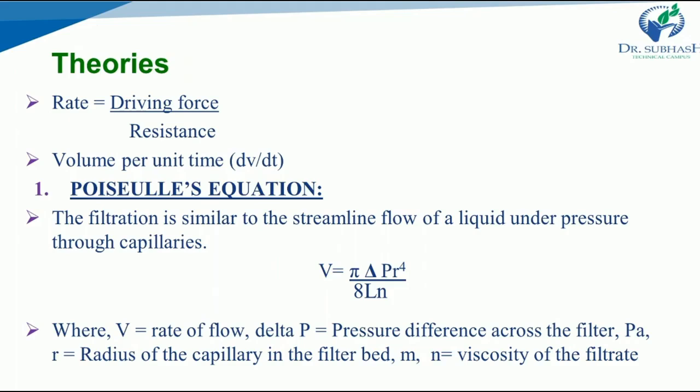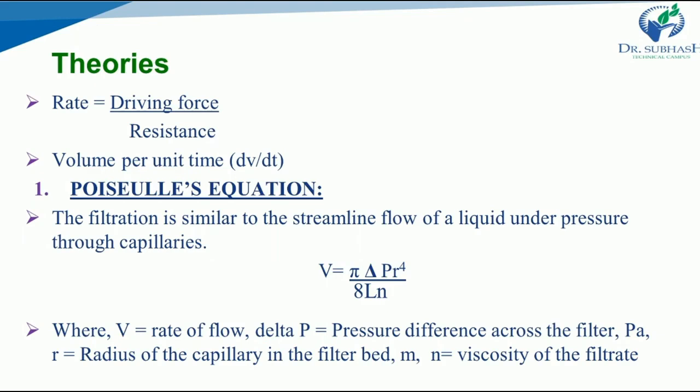Here Poiseuille says that filtration is similar to the streamlined flow of a liquid under pressure. No matter how much pressure is applied, streamlined flow is observed.